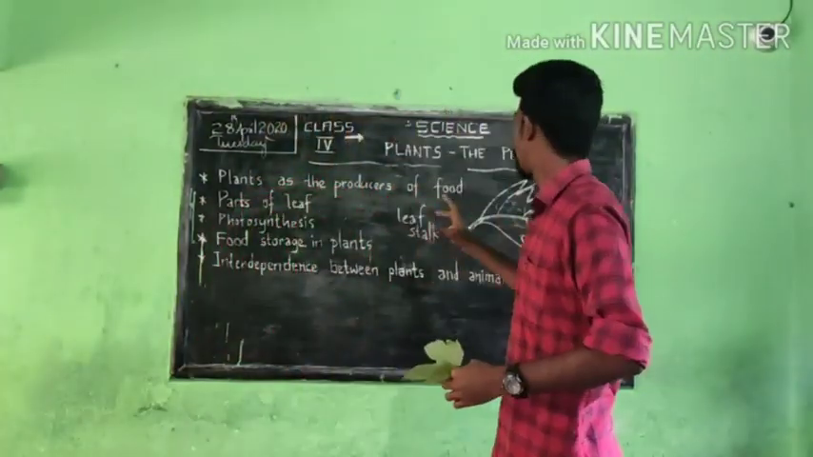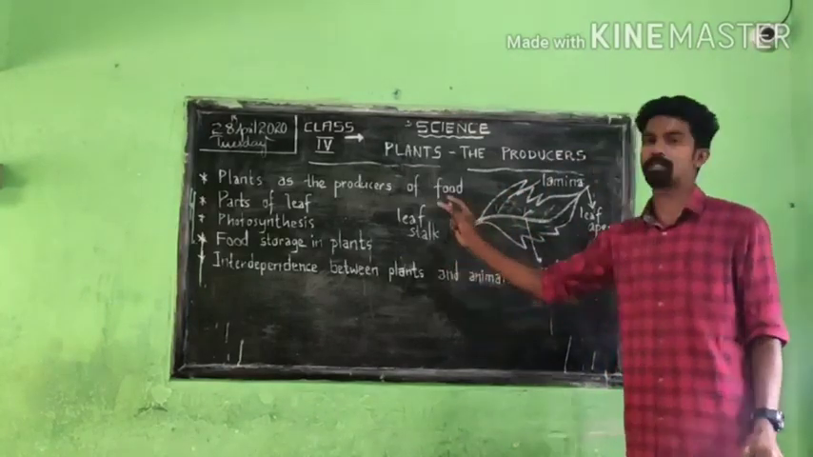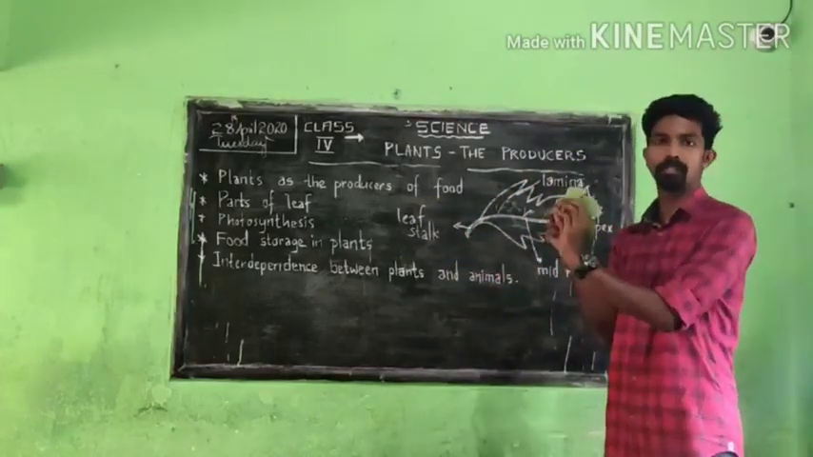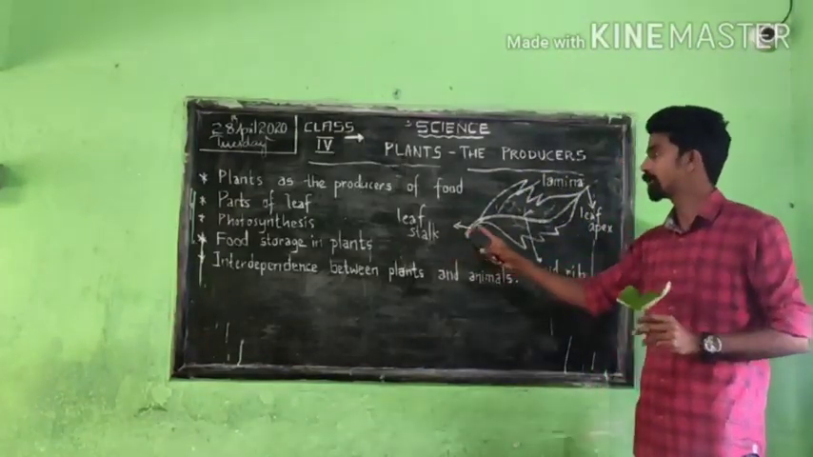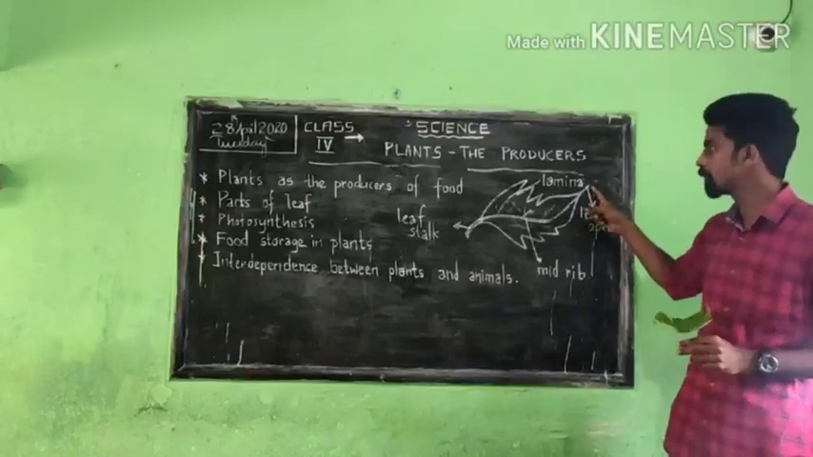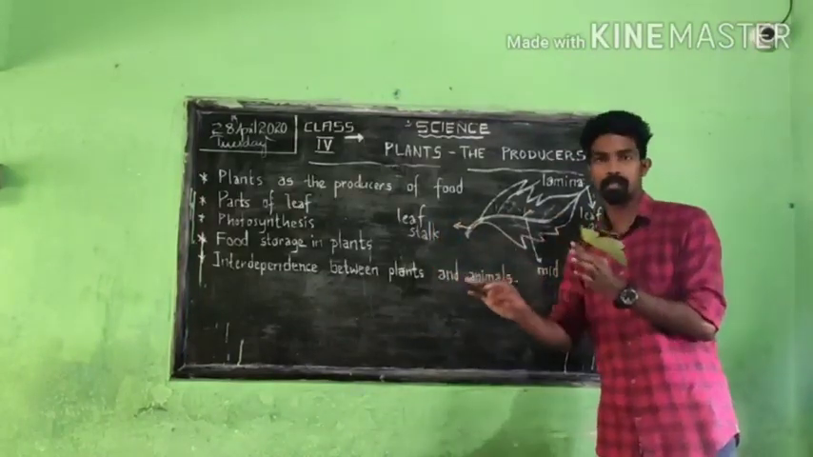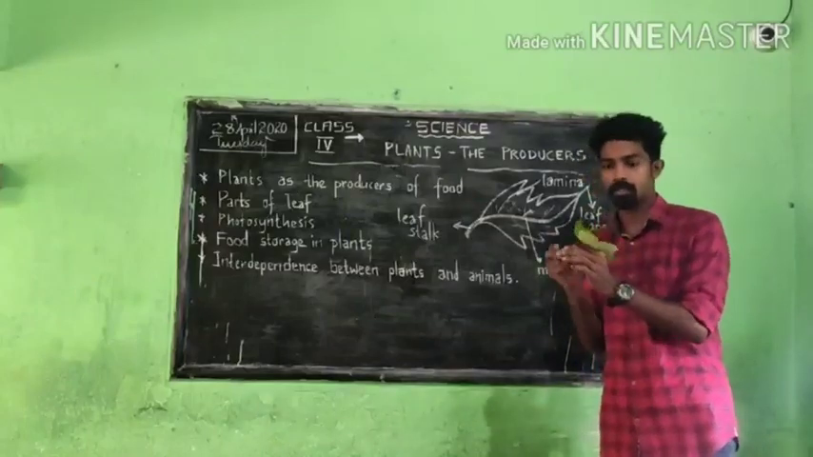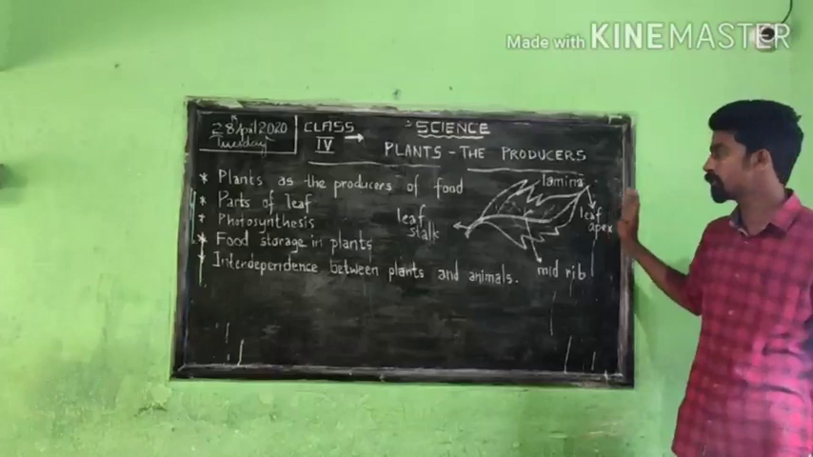So these are the main parts of a leaf. First one, leaf stalk, which helps to attach to the stem of the plant. That is a leaf stalk. Then there is an end portion, that is a leaf apex. To attach, the leaf stalk is there. The leaf end portion is called the leaf apex. Okay. This is a leaf apex.